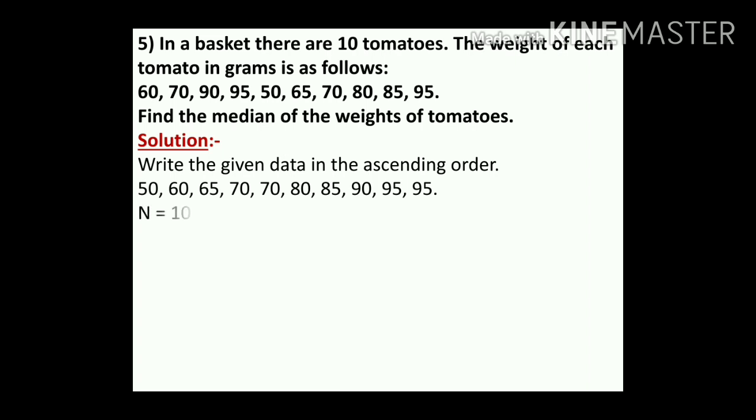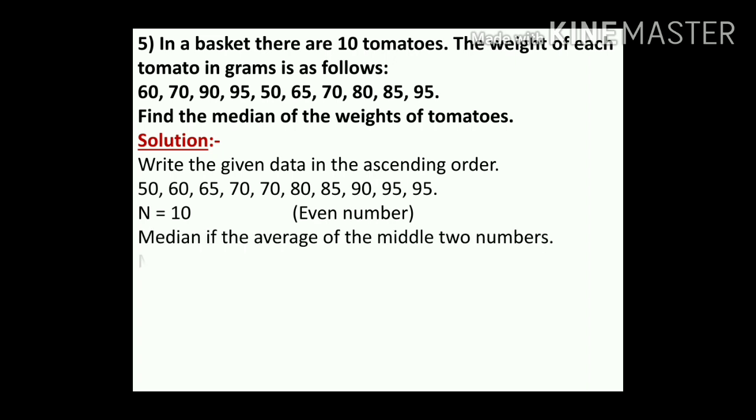Now children, n equal to 10. We have to count the numbers. How many total numbers are there children? 10. So is 10 even or odd? Even. So whenever it is even, children, we have to find the average of the middle two numbers.